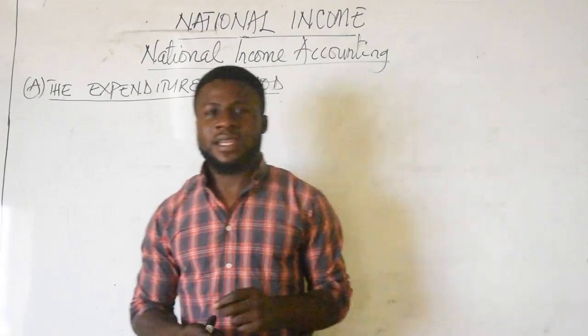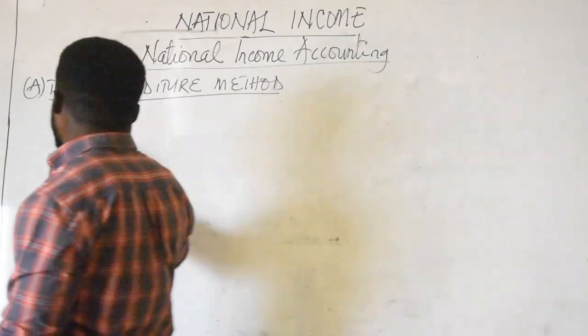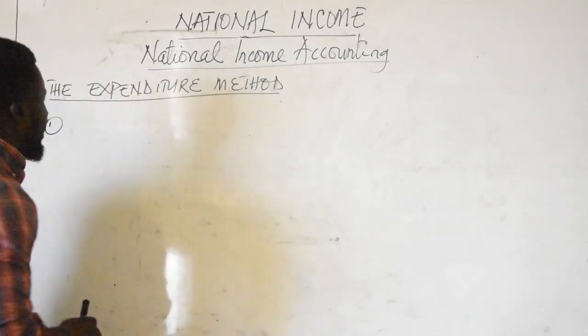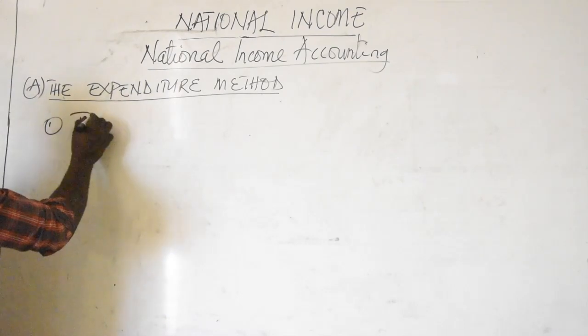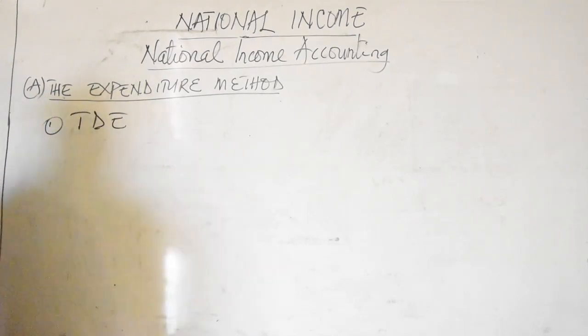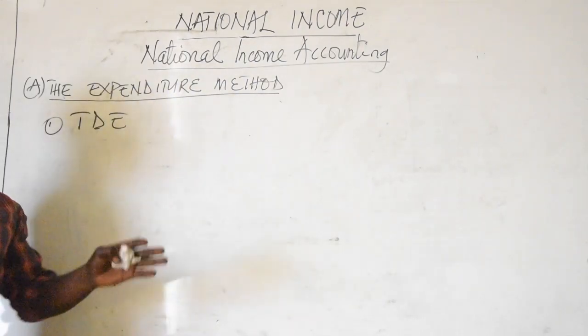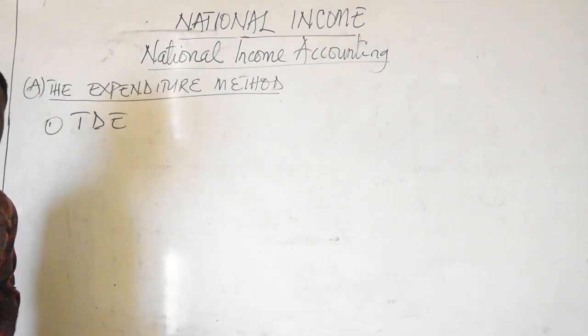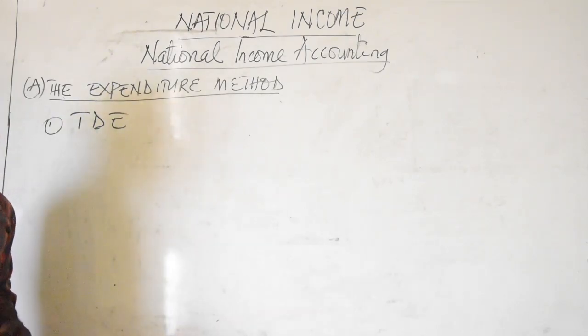So how do you calculate national income? We shall be taking it step by step. The very first thing to do is calculating national income using the expenditure approach. You have the total domestic expenditure, which is a summation of all expenditures that are made domestically, or made at home, in order to produce goods and services or to consume goods and services.